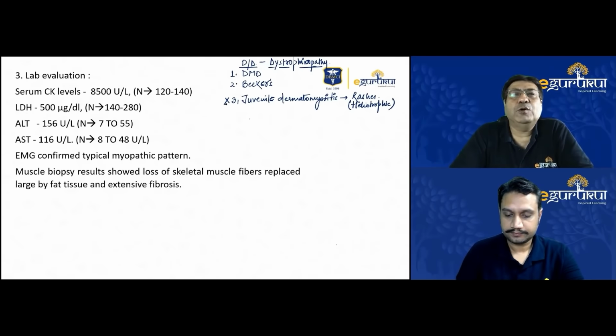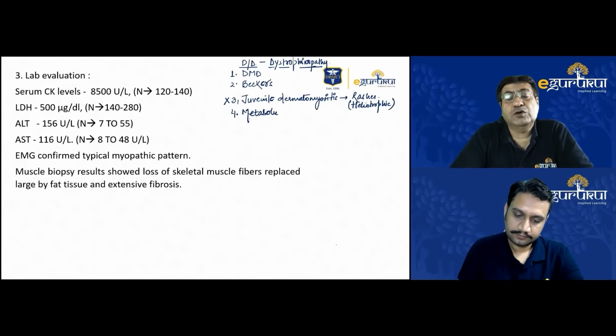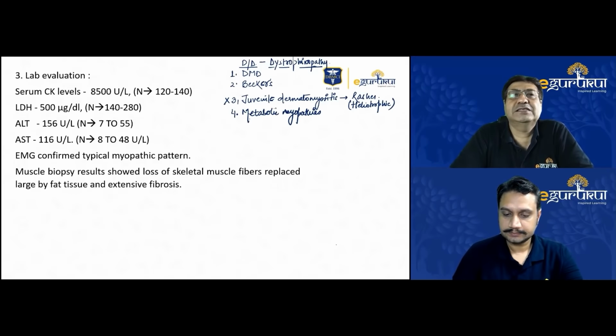Another thing that came to my mind, although it's not very common, is metabolic myopathies. We asked for any metabolic disorder that the child was having in the past. Mother was not aware of it. So again, there are certain rare metabolic disorders, especially glycogen storage disorders and mitochondrial myopathies, which can have findings primarily involving the muscles, especially I would say McArdle's disease, type 5, and type 6, which is Tarui's disease, known to have primary muscle involvement.